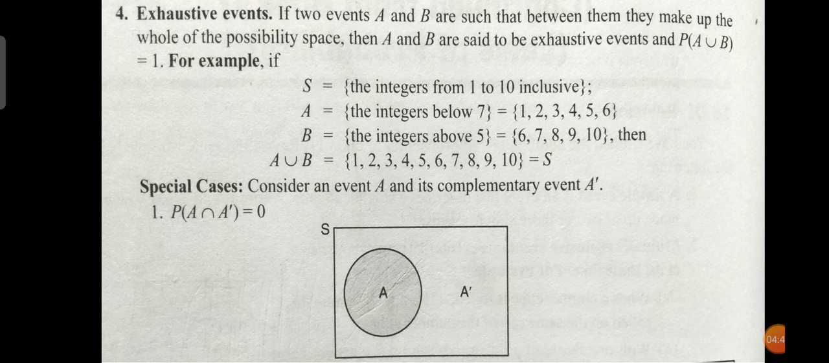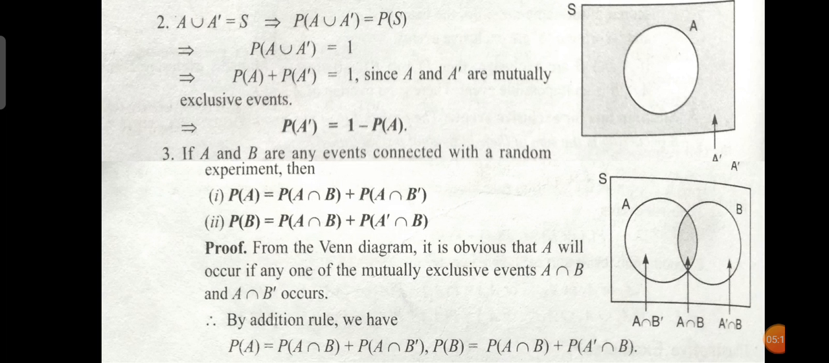That is, if 2 events make up the whole possibility space, then A union B is S. Some special cases are also given. A is given, and the complementary event A dash is also given. Then the probability of A intersection A complement is 0, and A union A complement is S. That is, the probability of A union A complement is the probability of S.